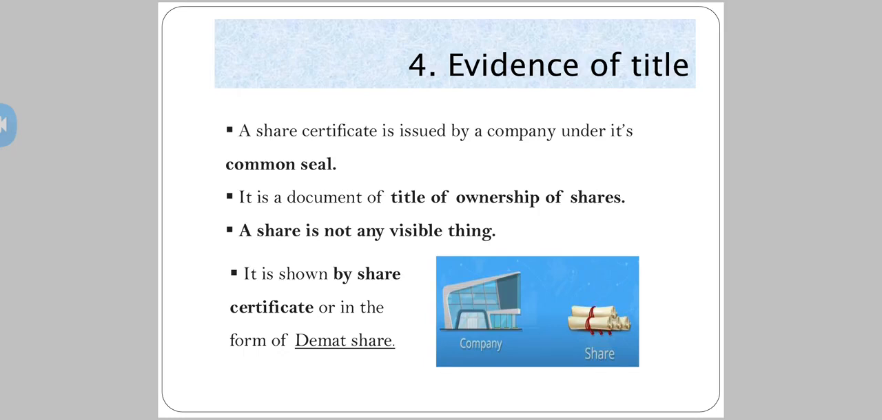That means if I have purchased a share of the company, my name would be written along with the company's name and company's stamp. My name would be written on the share certificate. So now it is a title of ownership. It is a proof that I own certain shares of so and so company, right? Now, a share is not any visible thing. It is shown by share certificate or in the form of demat shares.